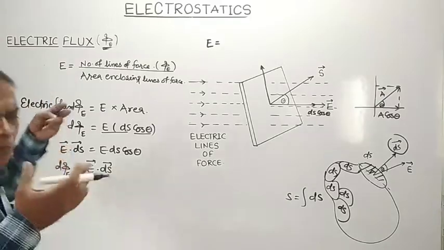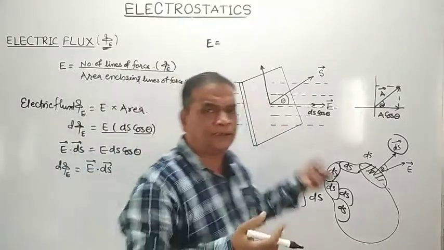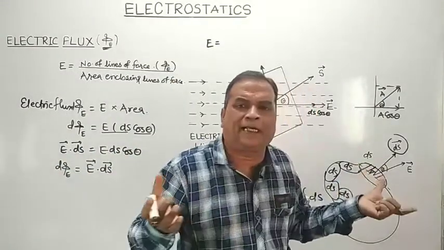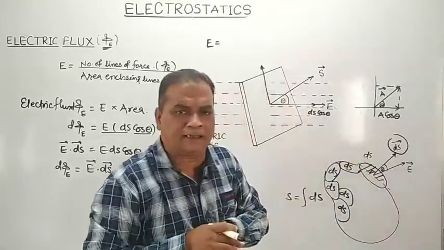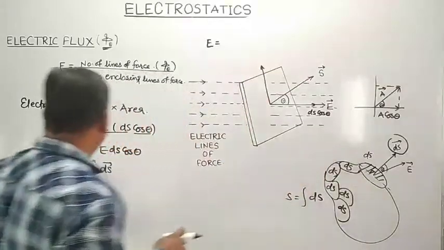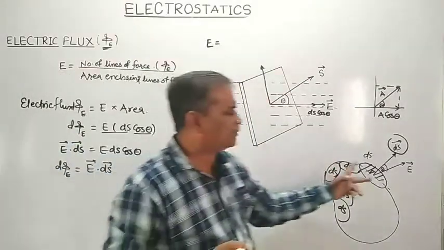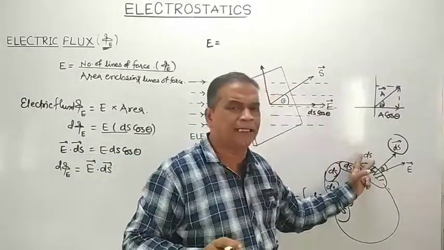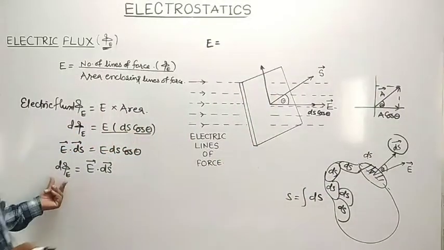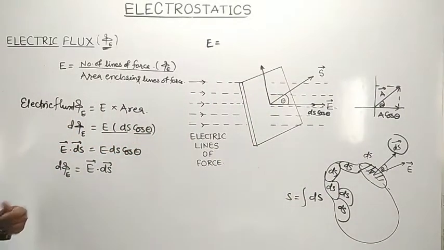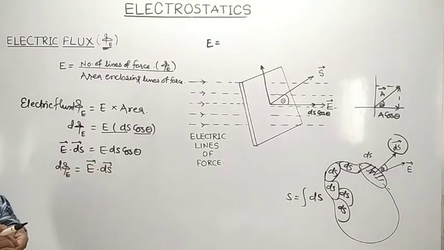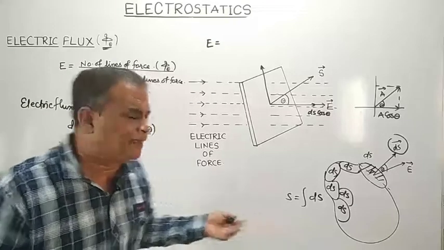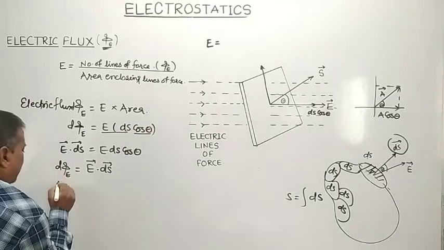Now this is the small flux associated with small surface area ds. Out of total surface area S, here we had calculated the flux associated with small surface area ds, and that flux is d phi E equal to E into ds. Now the total flux can be calculated just by taking integration.